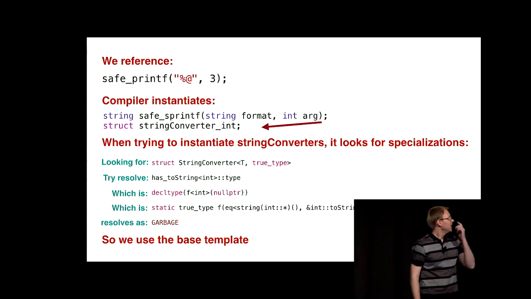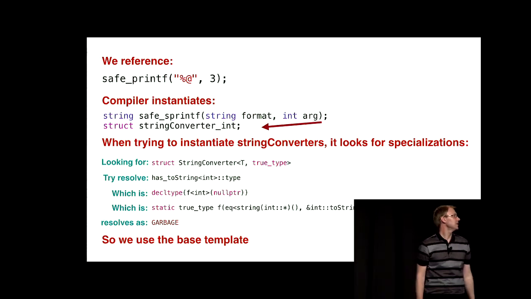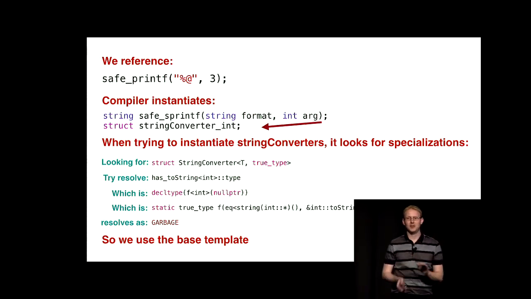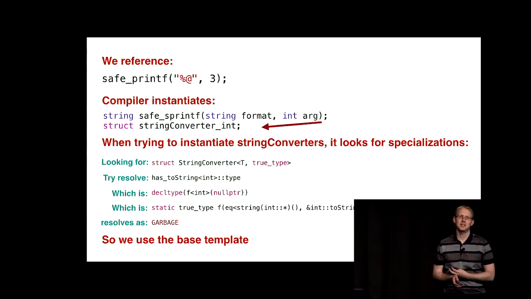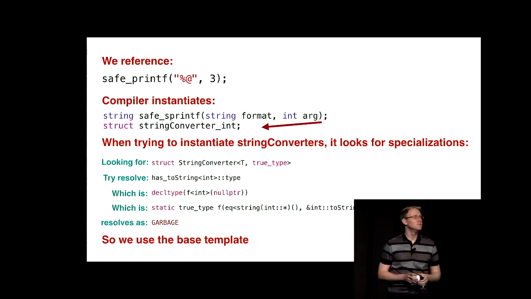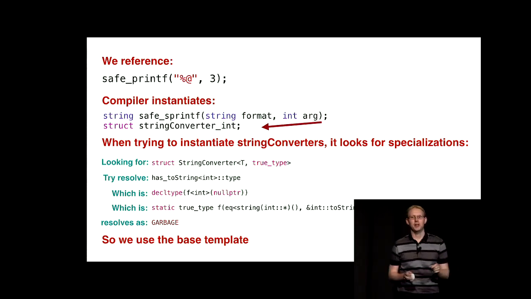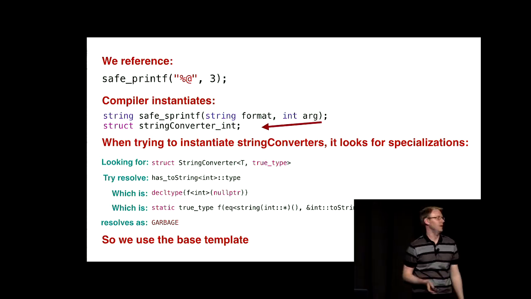So, recap, what happened? When we ask it to printf 3, the compiler asks for, we need a safe sprintf that works with an int, that's fine. Then we need a string converter for it. So now it says, let's try and make a string converter. We've got 3 possible specializations. We've got our base one, we've got our vector one, and we've got our new fancy has2string one. So it's going to try all of them. And what it does is, first, dealing with the true type one in particular. If we look, it's looking for a string converter of T comma true type, because our dummy makes it always look for that.